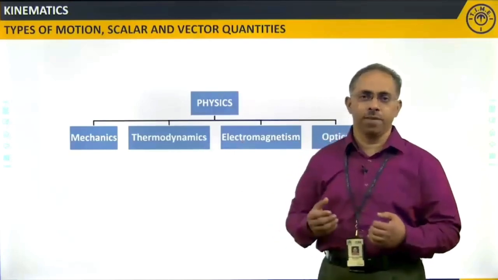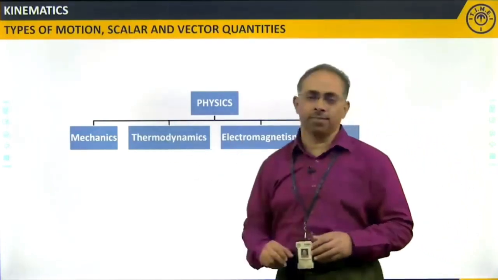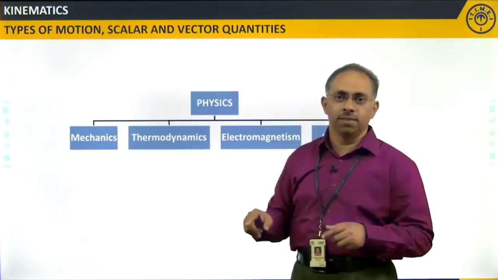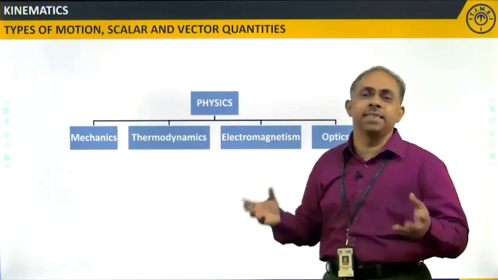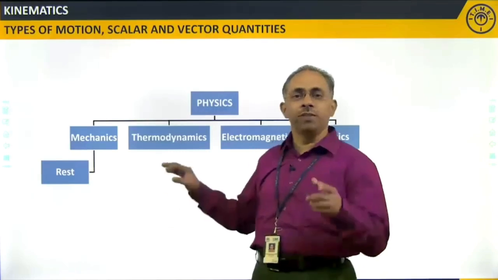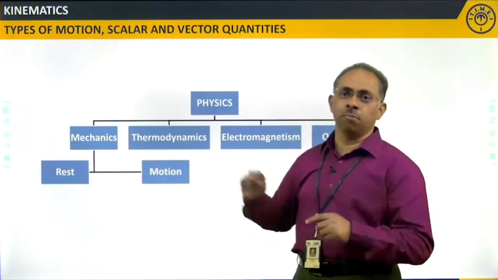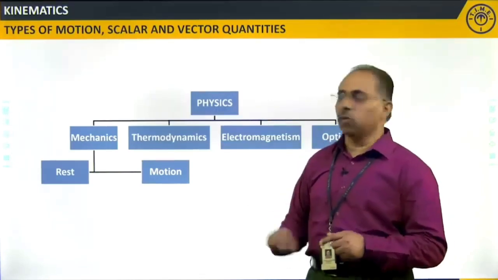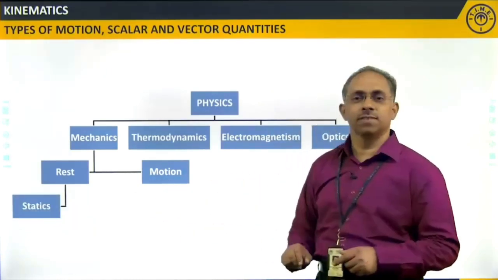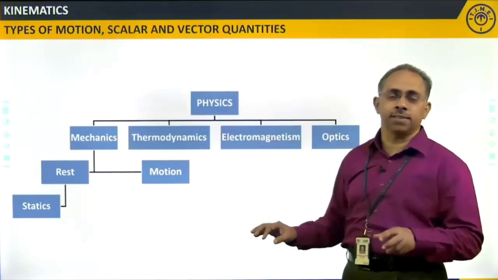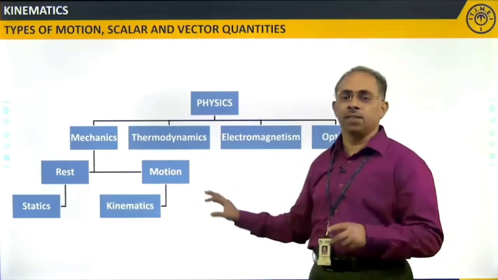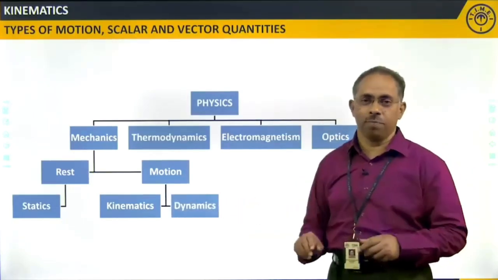branches of physics, out of which, when we talk about mechanics, as I told you, mechanics deals with bodies and their interaction. Then we have different branches under mechanics which deal with bodies that are at rest or in motion. The branch of mechanics which deals with bodies at rest is called statics, whereas the branch of mechanics which deals with bodies in motion has again two branches, one is called kinematics, the other is called dynamics.